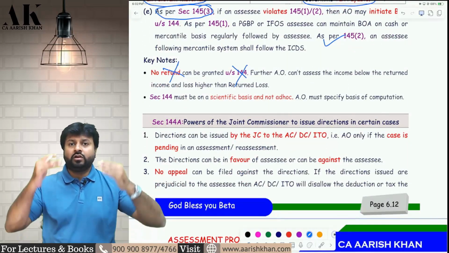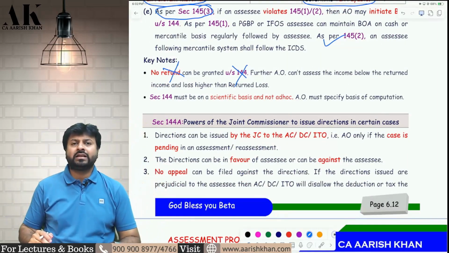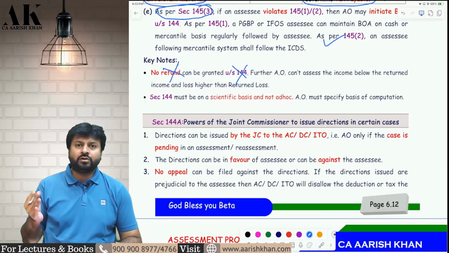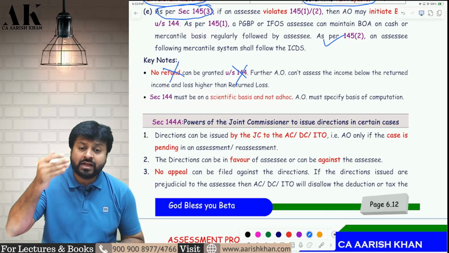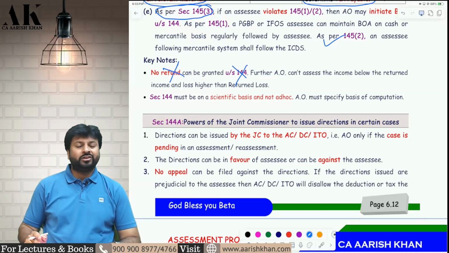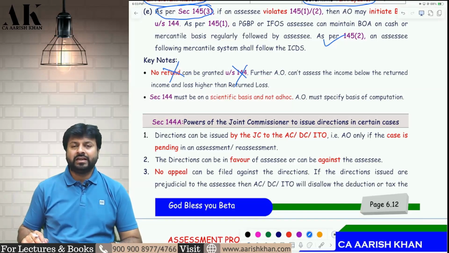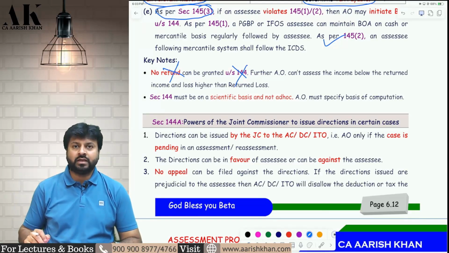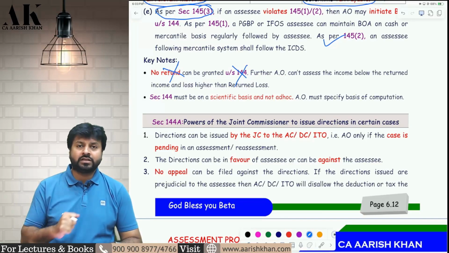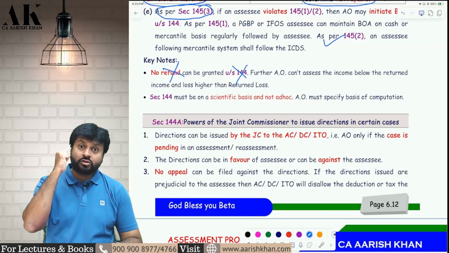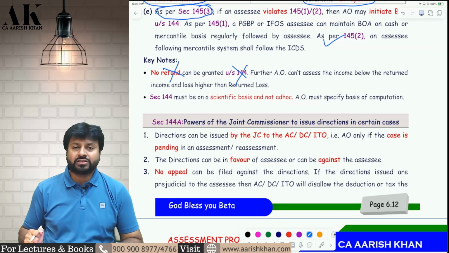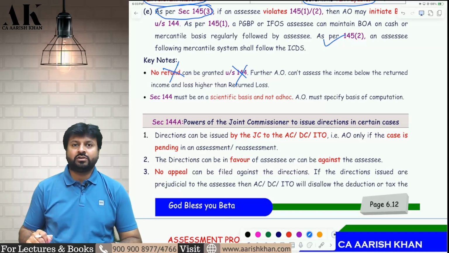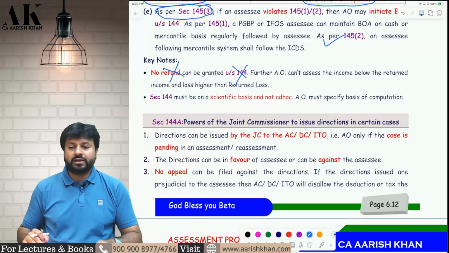Forget about refund. Your income cannot be assessed lower than the income which is filed in the income tax return. Suppose in the income tax return you have shown an income of 10 lakh rupees. Now, while doing the best judgment, your income cannot be less than 10 lakh rupees. It has to be greater than 10 lakh rupees. 144 has not been formed for the benefits of the assessee. It has been formed for the benefits of the department, and accordingly, the nature of the section has to be applied over here. The nature is to give harsh implication on the assessee. The nature is not to give benefits to the assessee. Therefore, this section is not for the benefits of the assessee. I hope it is clear to all of you.